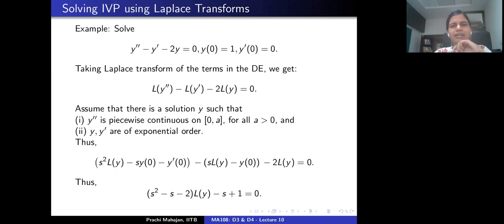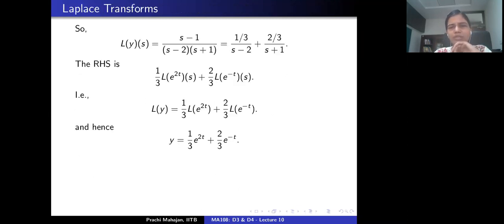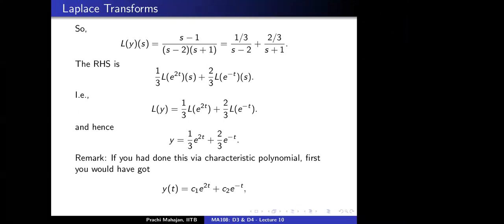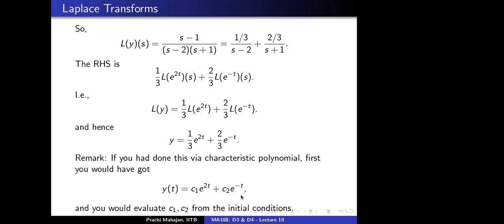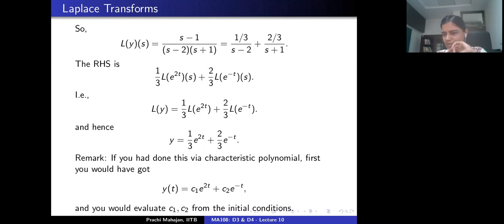Why would you use undetermined coefficients? So if you use the characteristic polynomial, you would have first found the general solution to the homogeneous equation and then plugged in the initial condition, right? With the method of Laplace transform, you find a solution which satisfies the initial condition automatically, right?